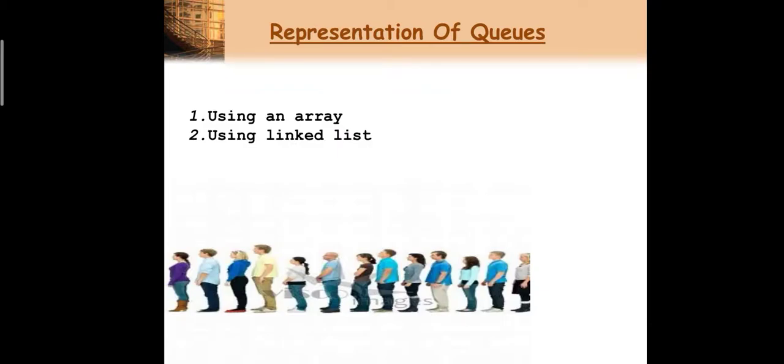Now, what are the different ways through which you can implement your queue, or the representation of the queue? You can implement your queue with the help of an array. You can implement the queue with the help of a linked list. So there are two ways for representation of the queue: using an array or using a linked list.